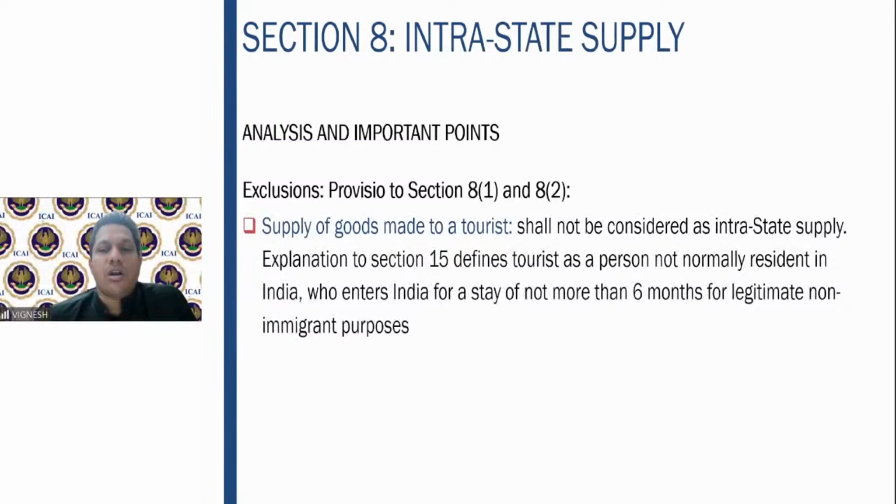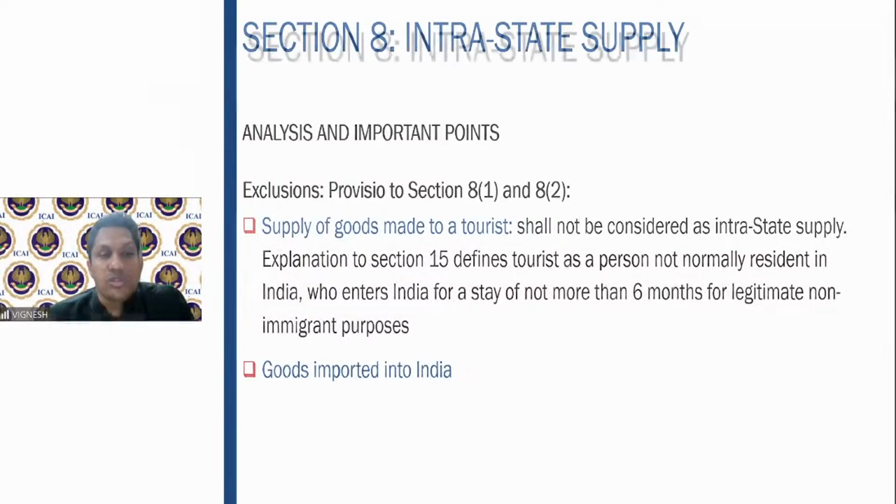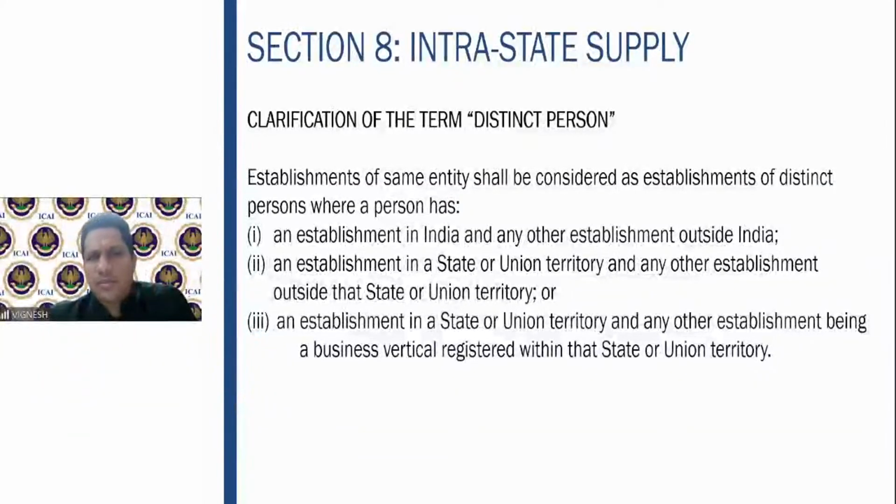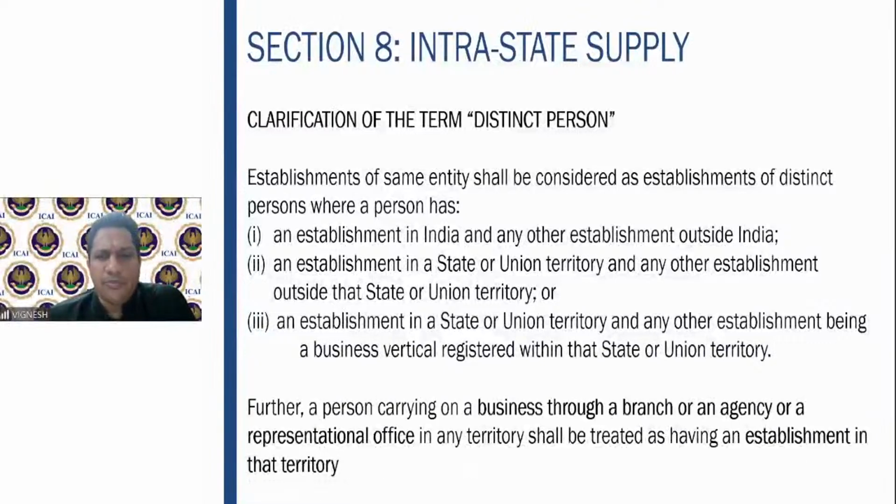A person not normally resident in India who comes for a stay of not more than 6 months for legitimate non-immigrant purposes. The main purpose of his stay should be only tourism or recreation. It should not be for immigrant purposes, like doing a job or anything like that. Then goods imported to India are also interstate supply. Distinct person we have already discussed in the previous session. I hope it is clear now.